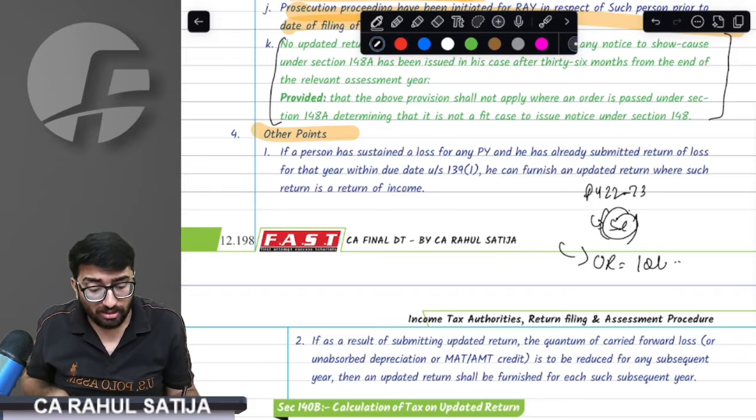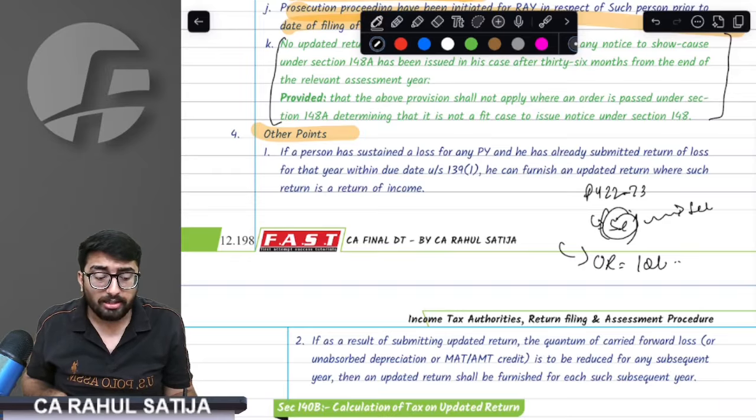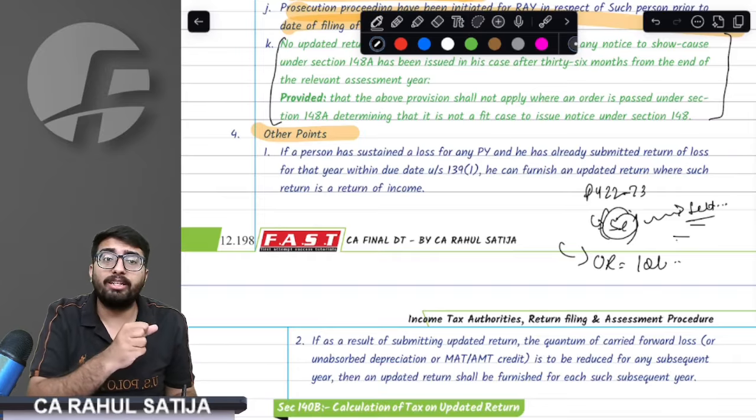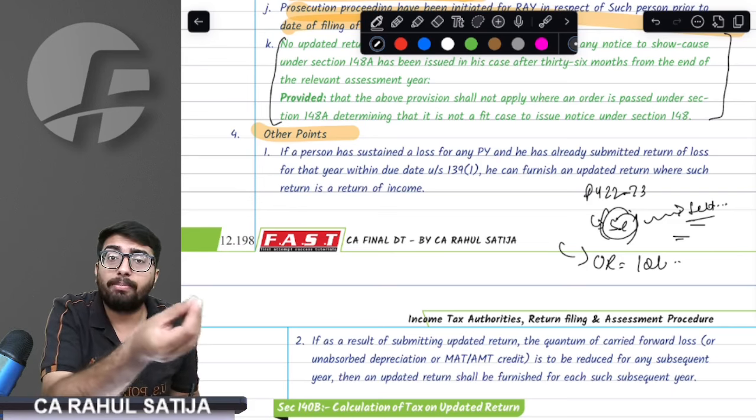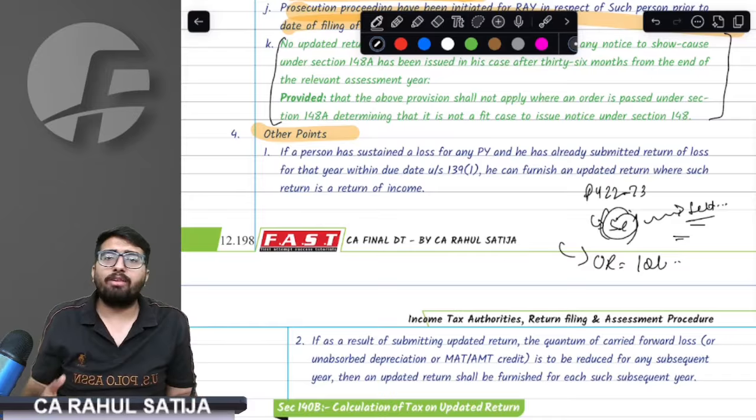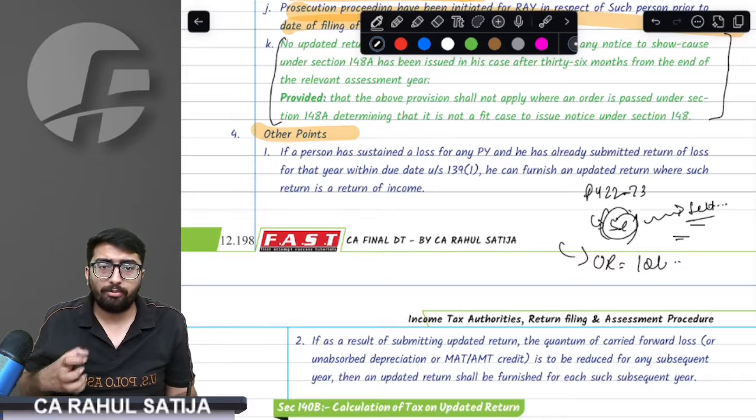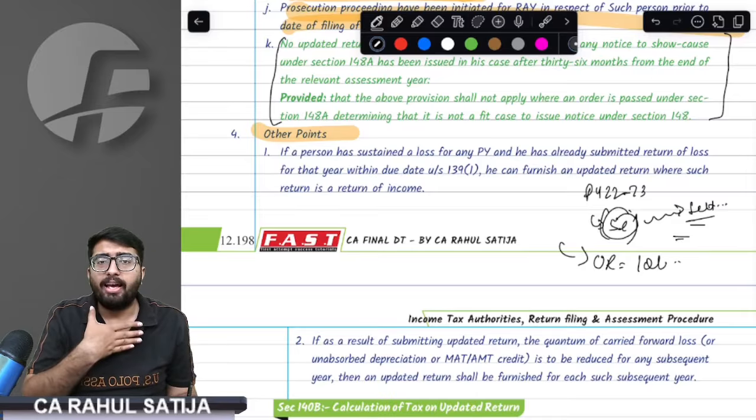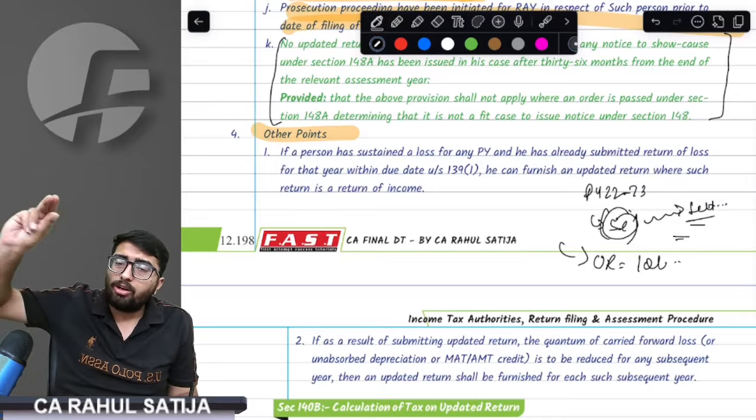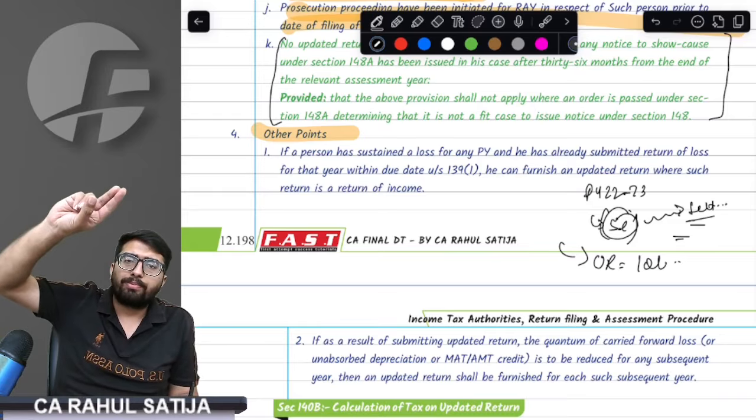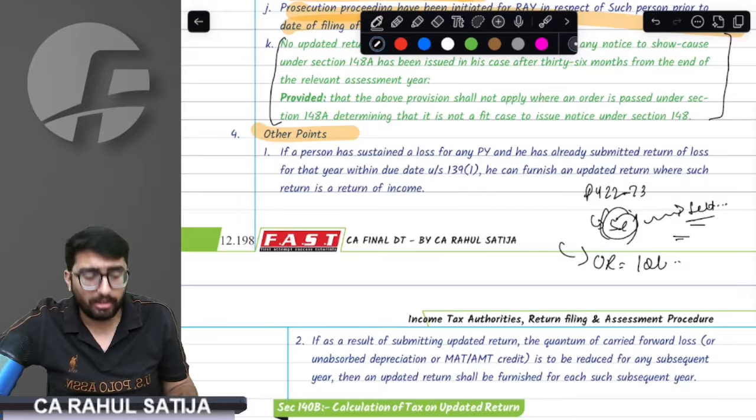But the provision says if such loss has been set off against any other head of income, in any of the subsequent years, then you have to file an updated return for those years as well. Listen to this point carefully. If I have converted my loss into profit for a year, then for whatever years such loss has been used, I have to file the updated return for those years as well.